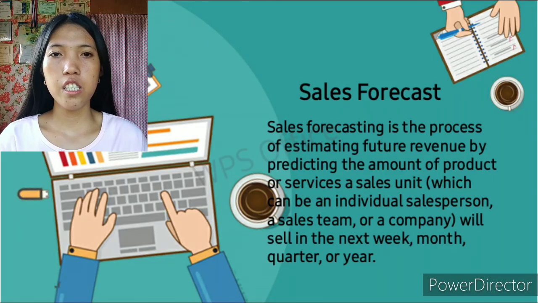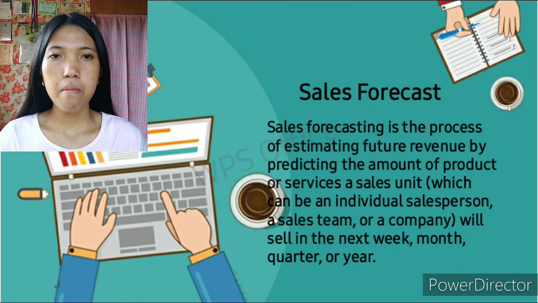Sales forecasting is the process of estimating future revenue by predicting the amount of product or services a sales unit, which can be an individual salesperson, a sales team, or a company, will sell in the next week, month, quarter, or year. Sales forecasting is the projection of customer demand for the goods and services over a period of time. In other words, it is the process that involves the estimation of sales in physical units that a company expects within a planned period.